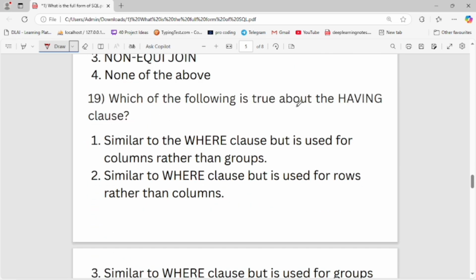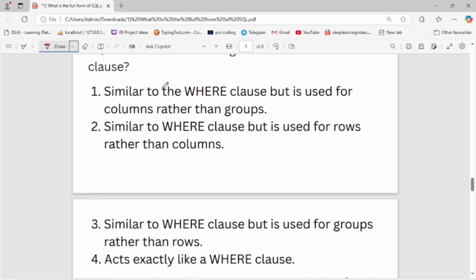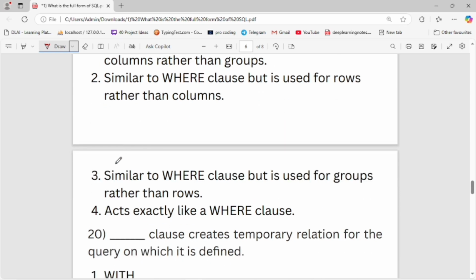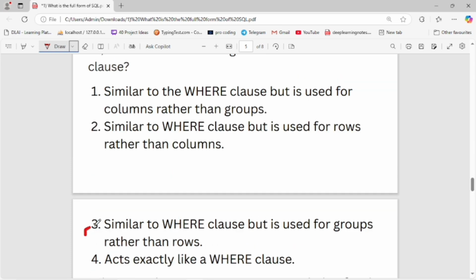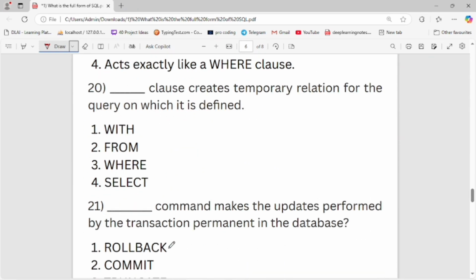Which of the following is true? The HAVING clause: first, similar to the WHERE clause but is used for columns rather than groups; second, similar to the WHERE clause but is used for rows rather than columns; third, similar to the WHERE clause but is used for groups rather than rows; and fourth, exactly like the WHERE clause. Third is the right option: similar to the WHERE clause but is used for groups rather than rows. Now let's move to the next question.